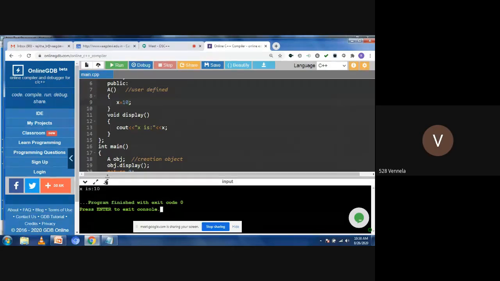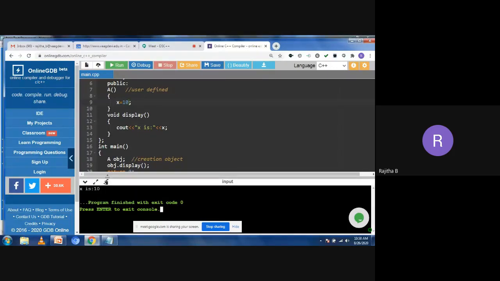Function overloading. Yes, good, Vanilla. Very good. So it is function overloading. I have explained the program with the normal C++ program. Now you need to write the function overloading using classes. How to write the overloading using classes. So that is the assignment for you.